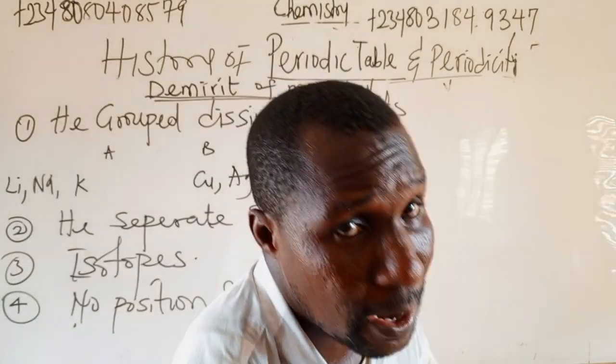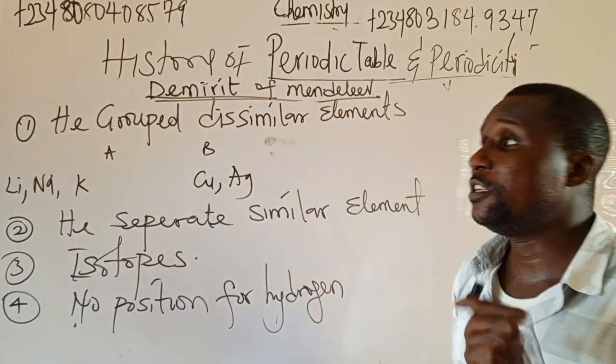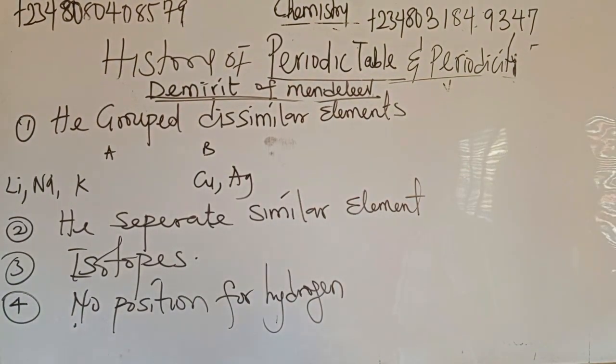Let us look at the last man that worked on the periodic table we are using now: Henry Moseley.